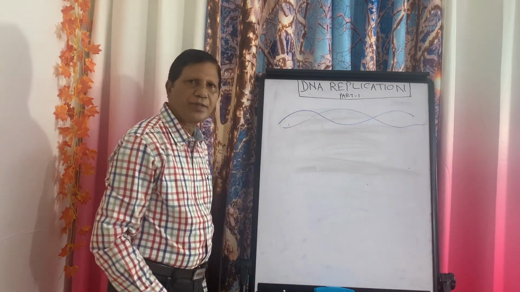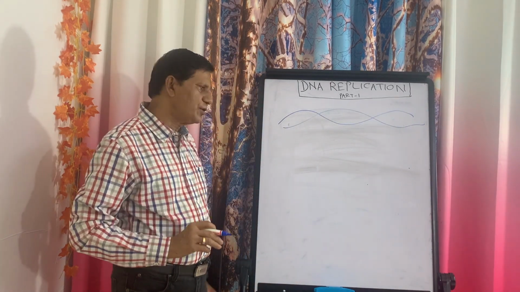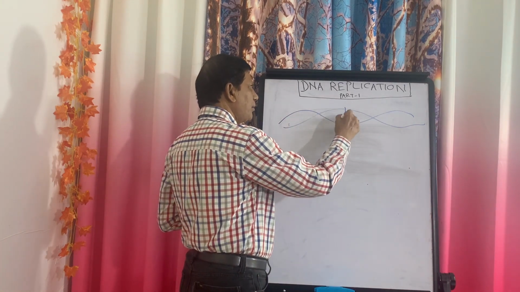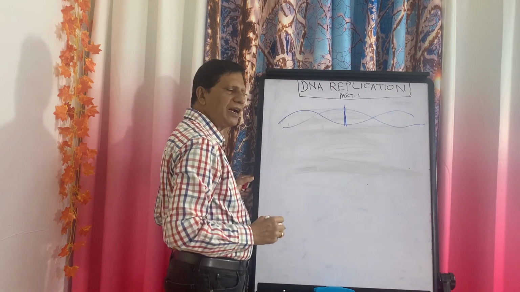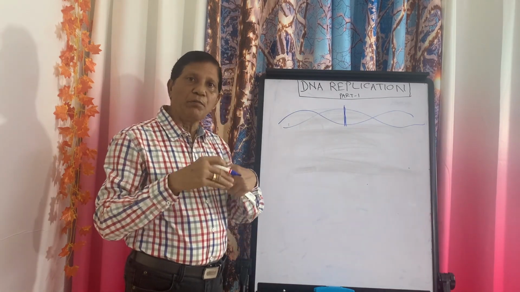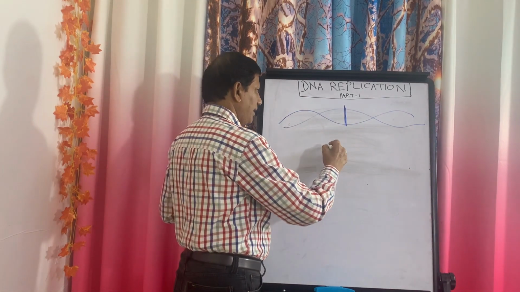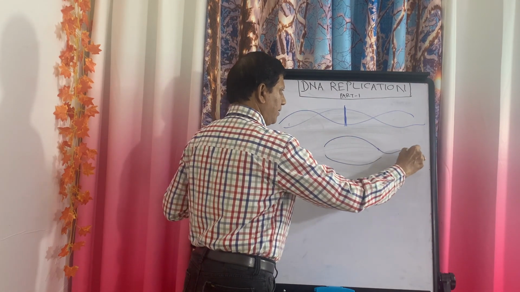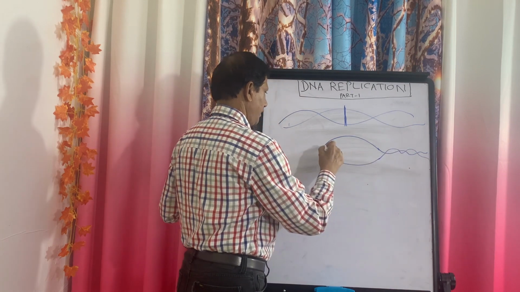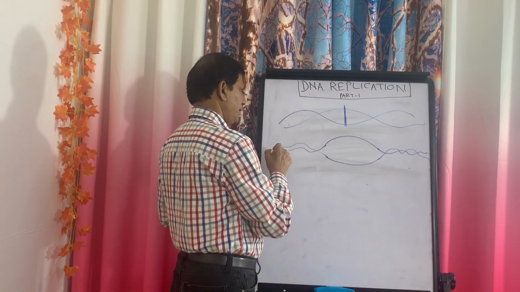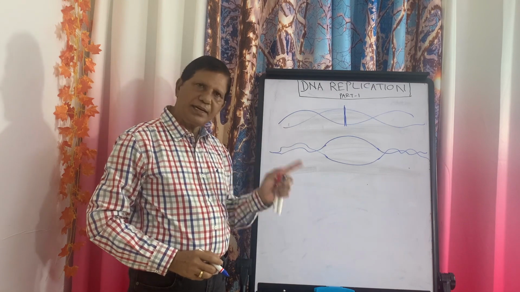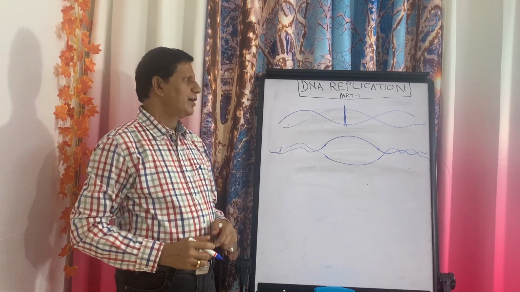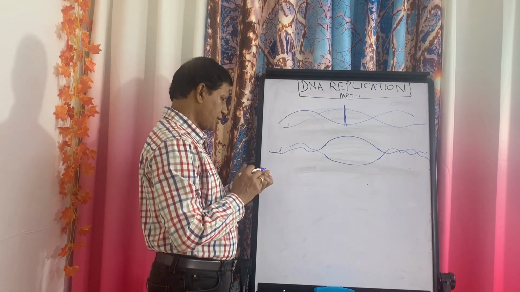This is DNA. Now where does the point of origin lie? This Rep protein will recognize that particular point, and there it will form a bubble-like structure like this. A bubble-like structure indicates that the point of origin lies here. Then the fourth step.